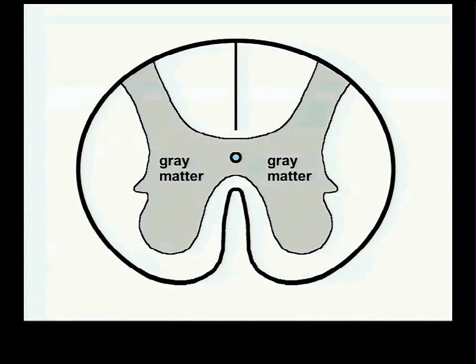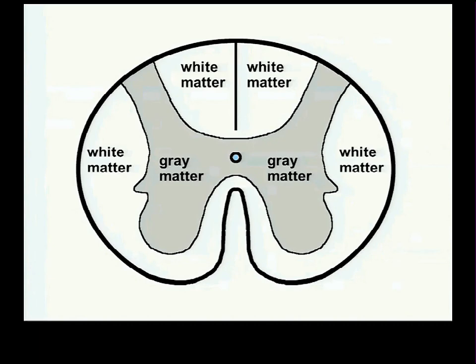Since it's mainly cell bodies, with only the beginnings and ends of axons, it's not very myelinated, so in a fresh specimen, if you take a spinal cord out of a dead person and cut it, this looks gray, because myelin is fatty and looks white. And all this other stuff, which has highly myelinated axons running up and down the spinal cord, some from the brain, some to the brain, some to different levels of the spinal cord, that myelin makes this appear white in a fresh specimen.